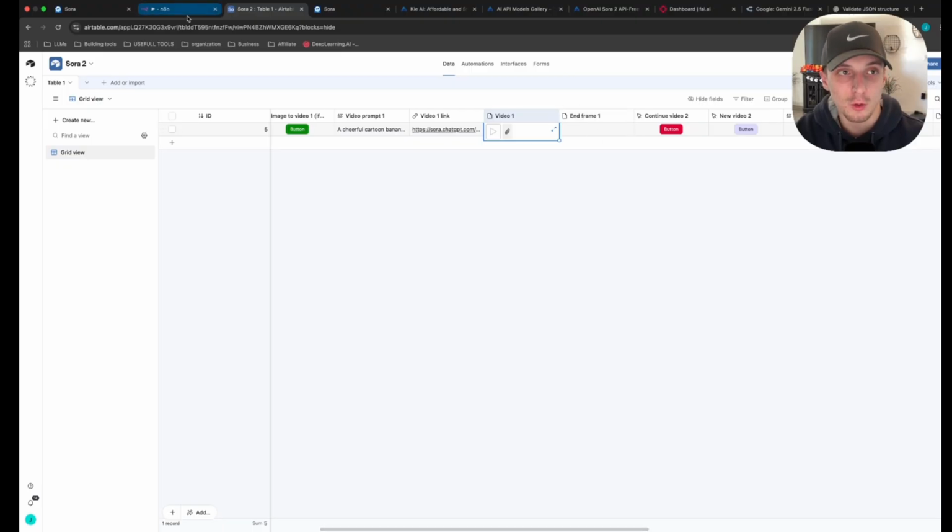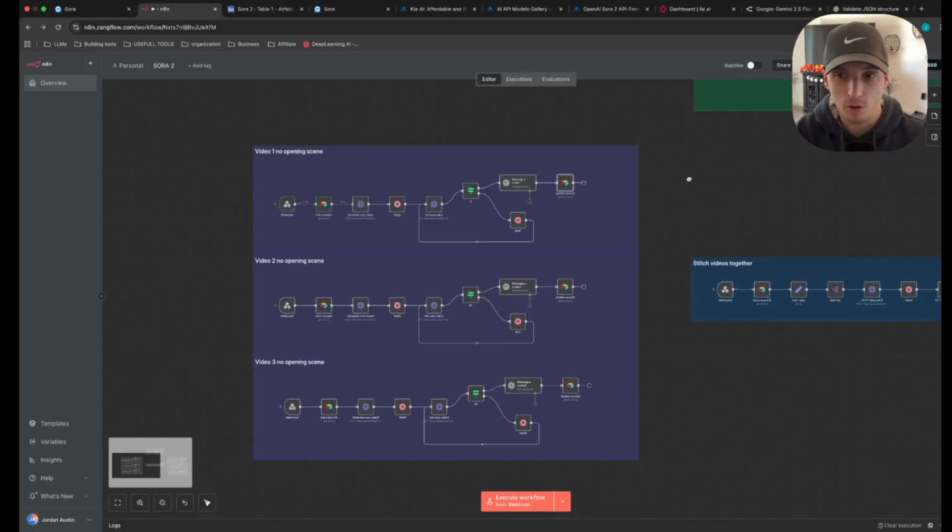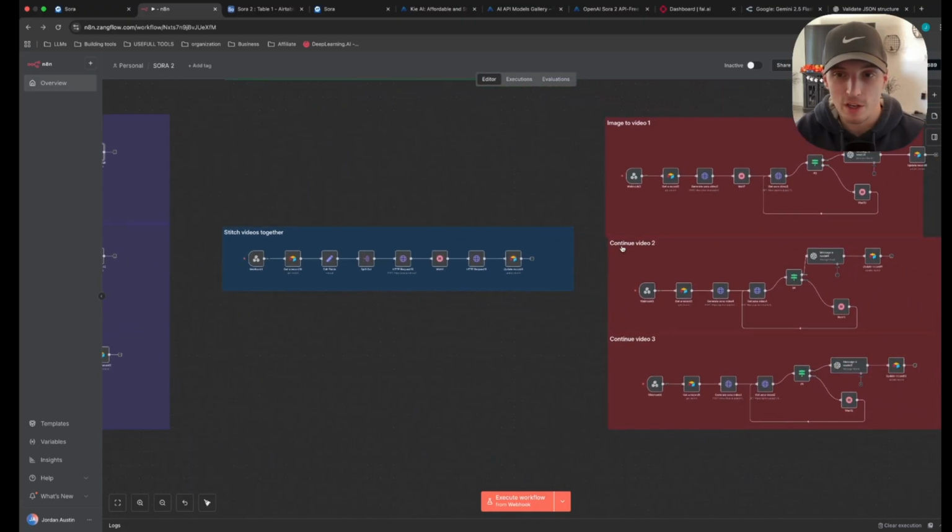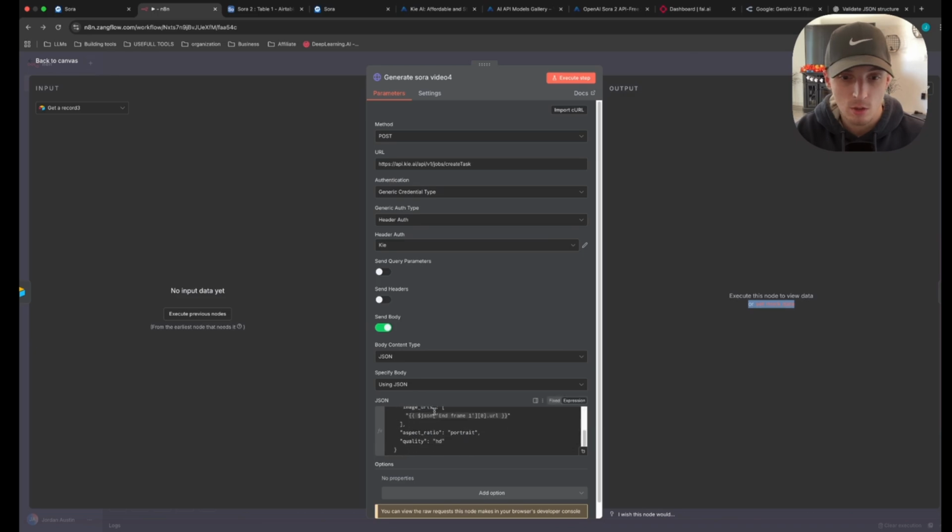Now what that's going to do, if we go back to our n8n workflow, you can see continue video 2. It's literally the image to video 1. The only thing we changed was obviously you have to make sure you're referencing the correct node. So end frame 1 for the image URL, and then everything's the exact same. The only thing we did for the prompt is the image provided to you is the opening frame of the video. Here is the prompt.